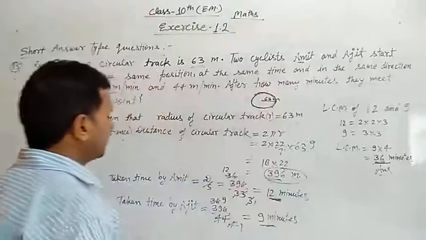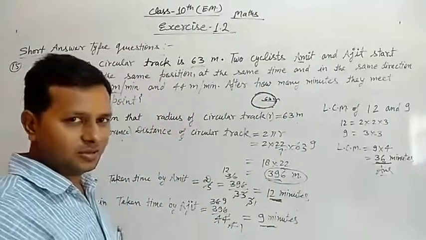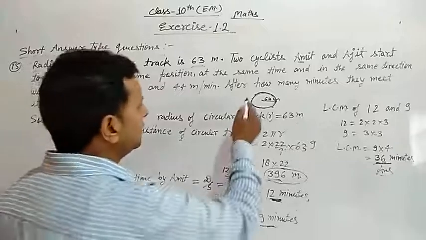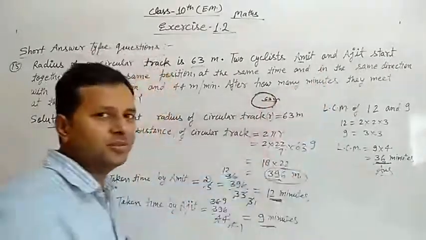Now we take the time taken by Amit. Why do we solve for time? Because the question asks, after how many minutes? Minutes means time.